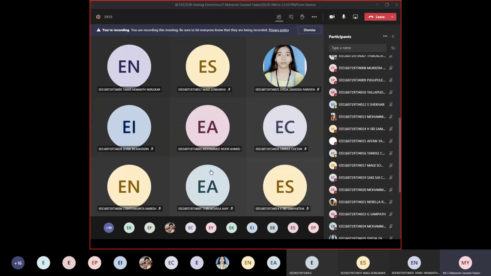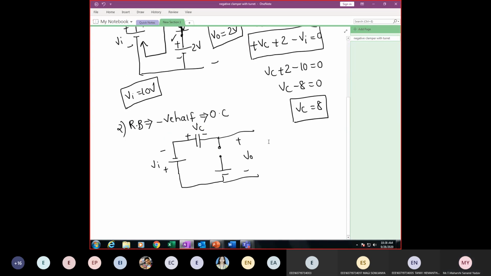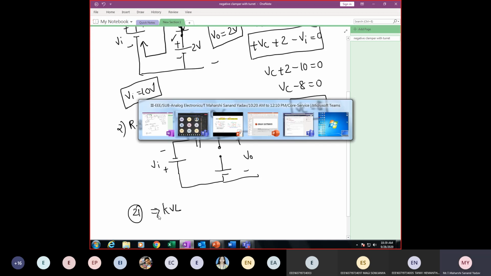Wait, I'll call some random number. You need to tell me the KVL. Roll number 21. Can you tell me the KVL? If you are not responding, I'll simply mark you as absent. Why? Because I got to know that you are just switching on your mobile and you are not listening to the class. So roll number 21 is not responding.